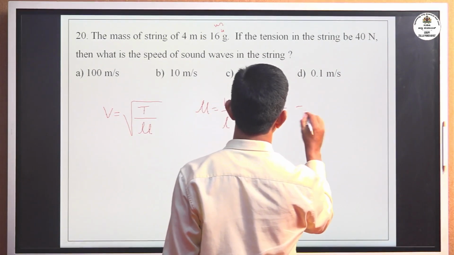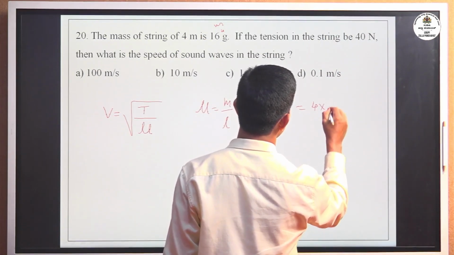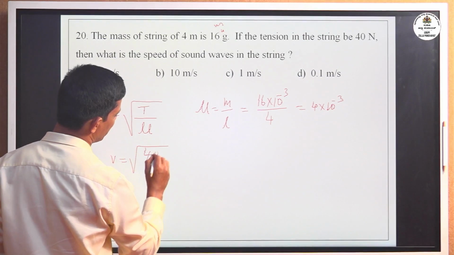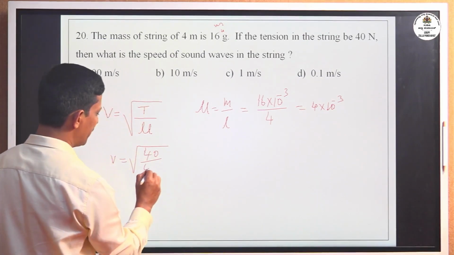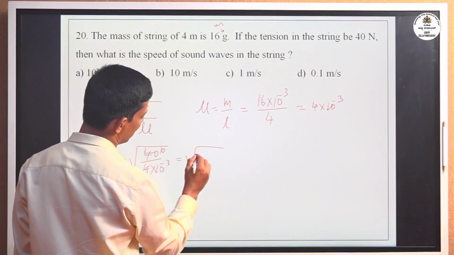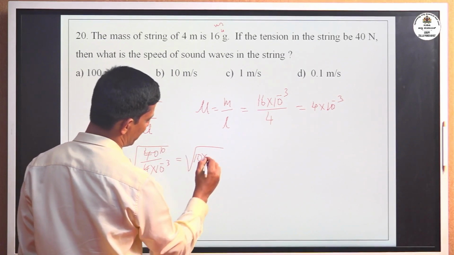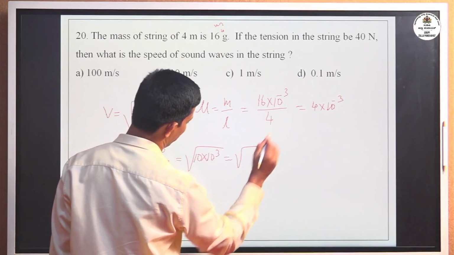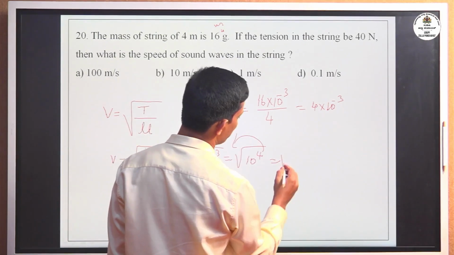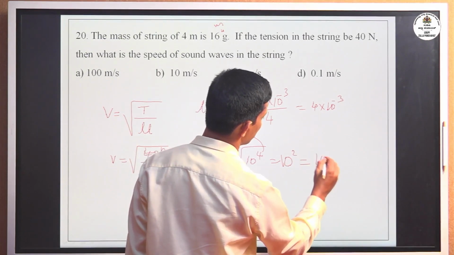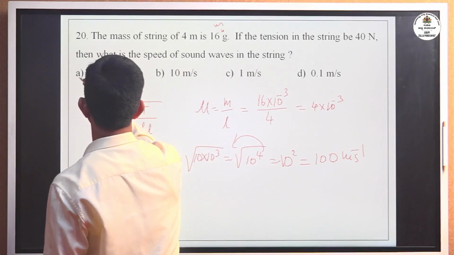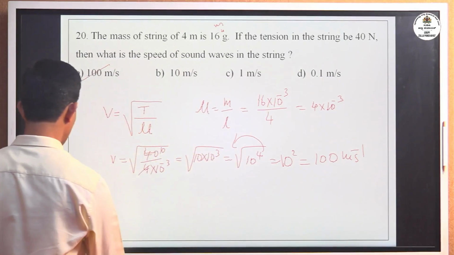That is 16 by 4, that is 4 into 10 to the power minus 3. You substitute V equals square root of T, that is 40 Newton divided by 4 into 10 to the power minus 3. 4 ones are 4, 10s are 10 into 10 to the power minus 3, it comes to the numerator, it becomes plus, that is square root of 10 to the power 4. Take this outside from the square root, we can get 10 square. 10 square is 100 meter per second. Correct option is 100 meter per second.